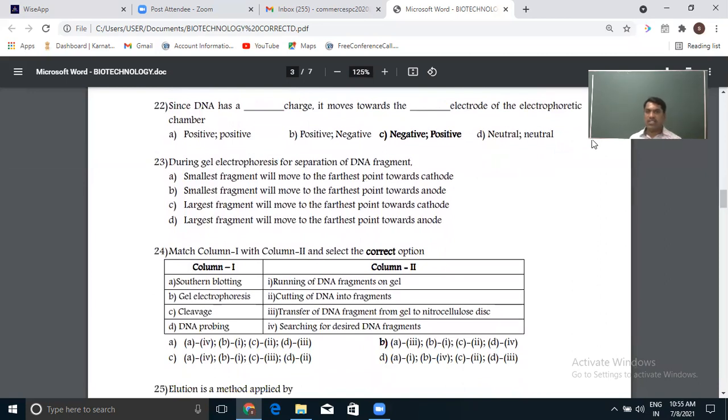Since DNA has a negative charge, it moves toward the positive electrode of the electrophoretic chamber. So the question is on the gel electrophoresis technique. As you know, DNA is a negatively charged molecule, so it moves towards the positively charged electrode, and we use this principle for separating the DNA fragments for extracting our gene of interest.